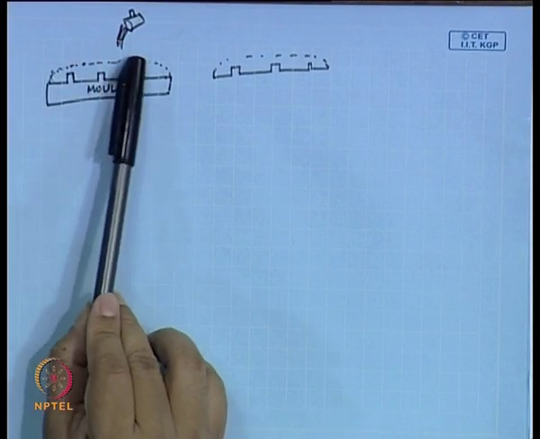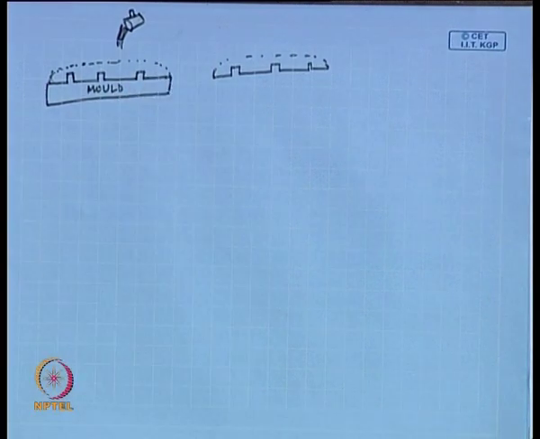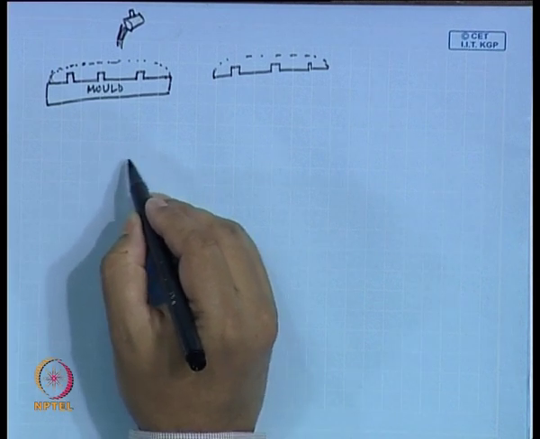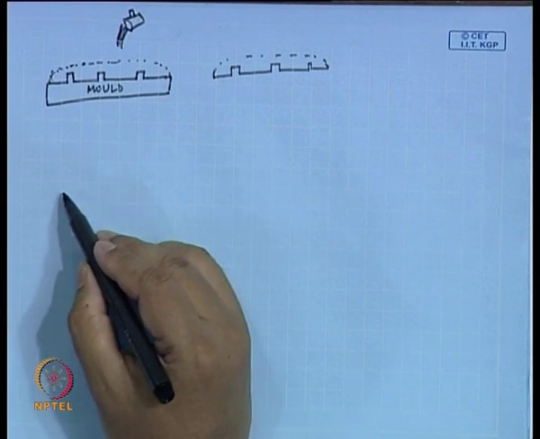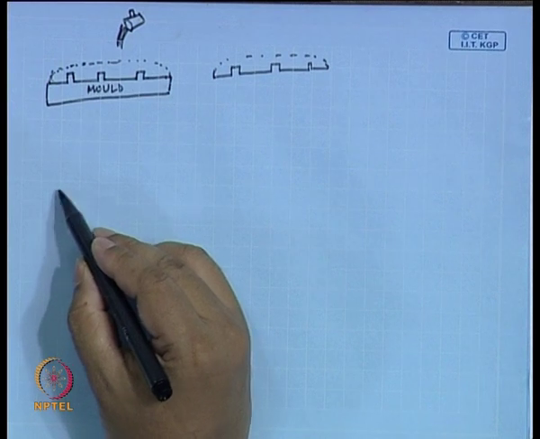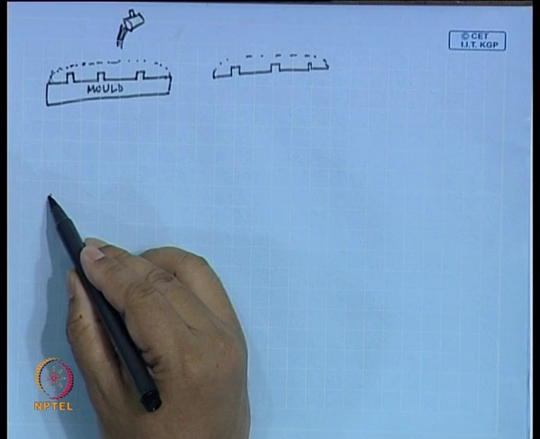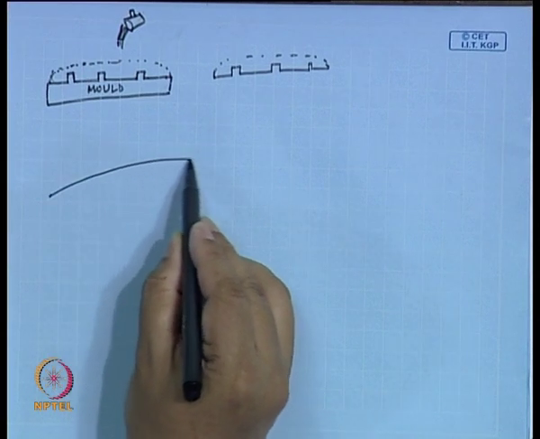You are not going to pour this on the surface. Rather, what you do is you put a stamp. In a common casting method, if you look at just conventional casting, not micro scale casting, it is like this. You have a sheet.